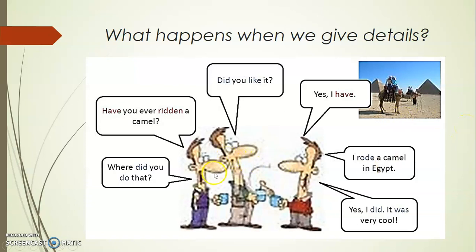But when this person starts giving more details, like where that happened or if he liked it, we are talking about a specific moment. He rode a camel when he was in Egypt. It's not just a moment in his life, or any moment in his life, I mean. It is that particular experience, that particular moment. So that is when we use the past simple.